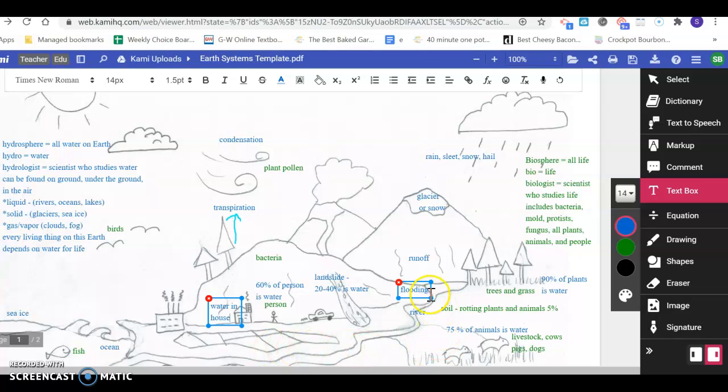Okay. Maybe this is flooding. That kind of looks like flooding. I can't remember where I put the flooding, either that or that. Maybe it's all flooding, though, both those places. Okay. All right, everybody. And that is the hydrosphere. So make sure that you get your labels on there, and then you decide where you're going to put your notes, the note box.